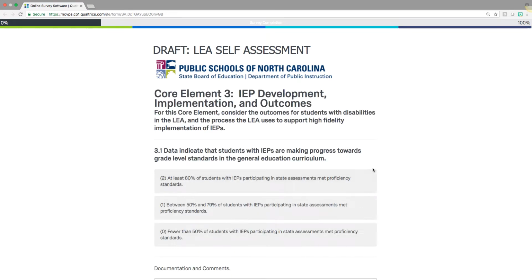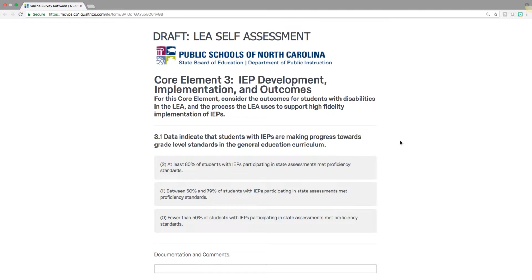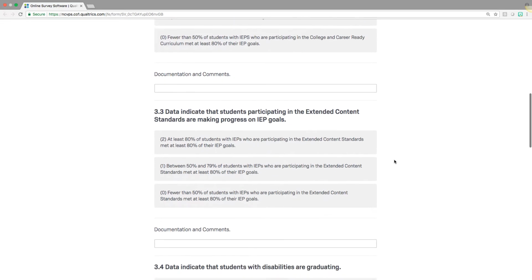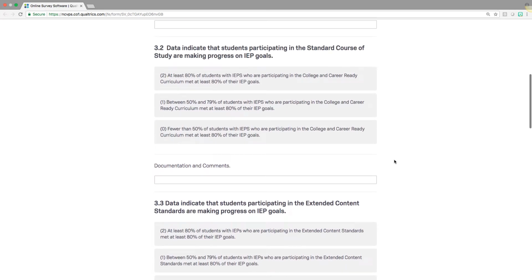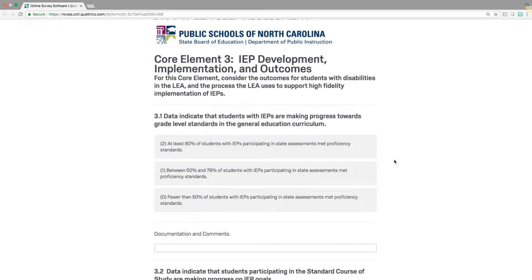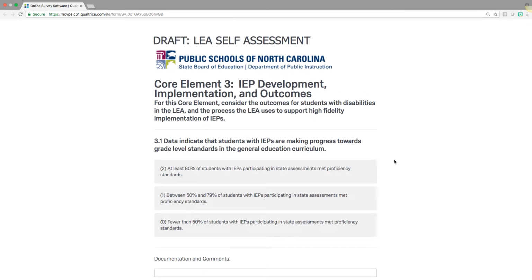Where we have a bit of a change is once we get into the practice profile component of the LEA self-assessment. This was its own tab on the Excel file. Now we have each core element listed separately as a page within the Qualtrics platform. This is the part of the tool itself that you make a quantitative rating on based on your review and analysis of the appropriate data sources.